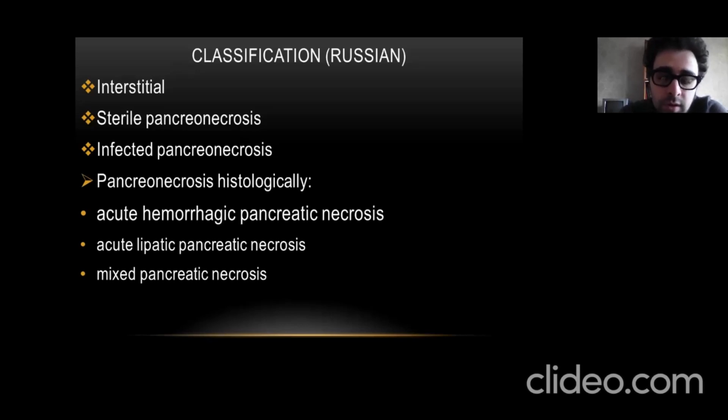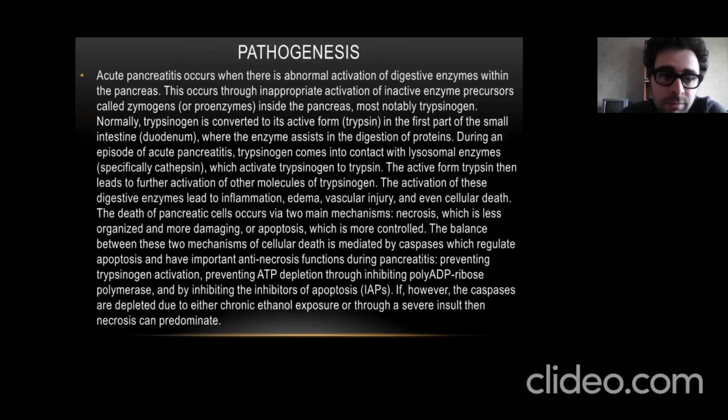Why is it important? The pancreas has a very good blood supply from very big arteries. Because of that, in surgery we are always afraid of bleeding. And if the vessels become inflamed, it will be acute hemorrhagic pancreatic necrosis. It is very dangerous because of bleeding.